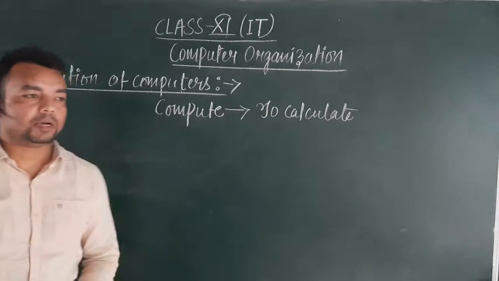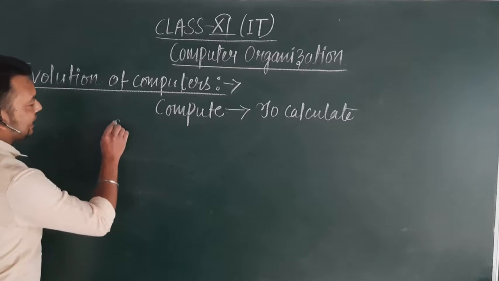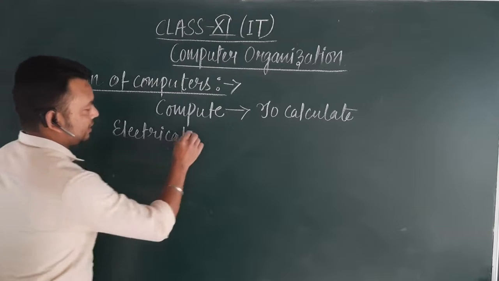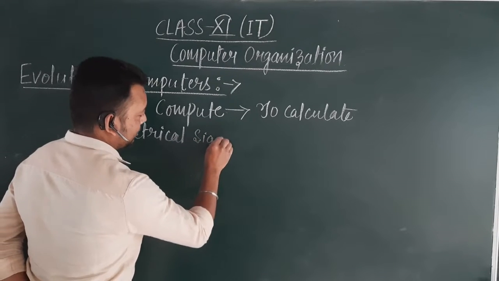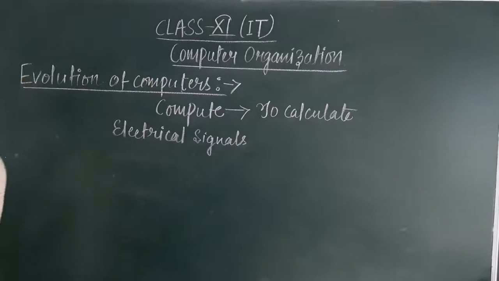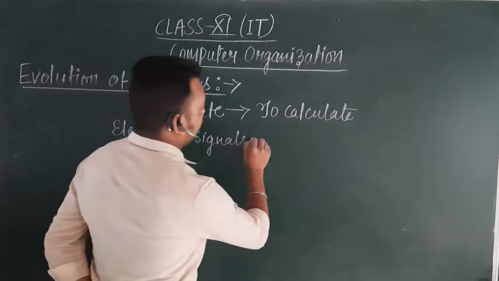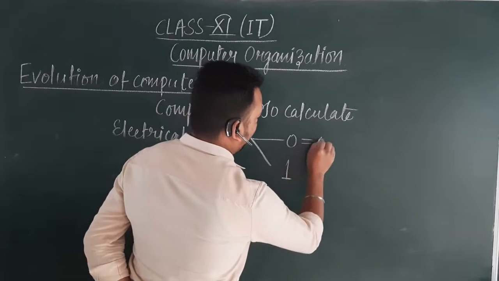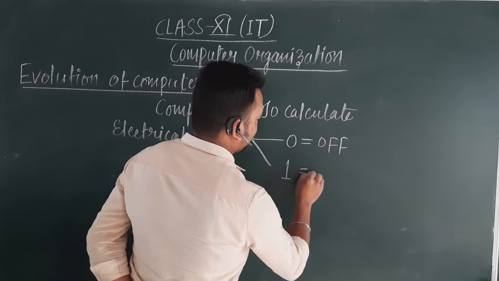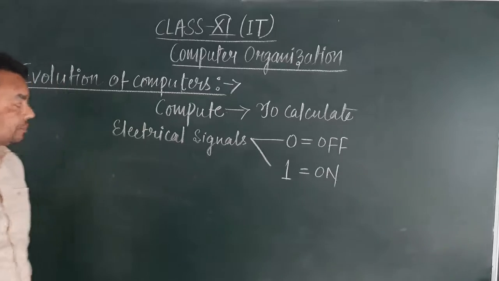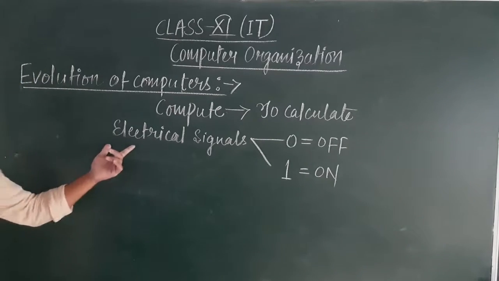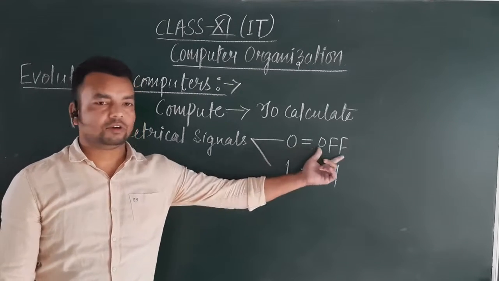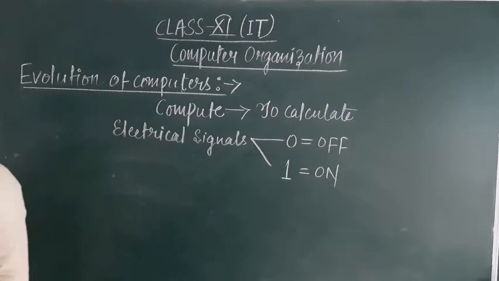Now, the working of a computer is based on electrical signals. And these electrical signals are generally denoted by two binary symbols, that is 0 and 1. 0 stands for off while 1 stands for on. So these electrical signals are based on the concept of binary numbers 0 and 1.